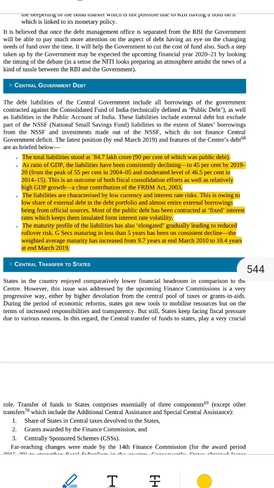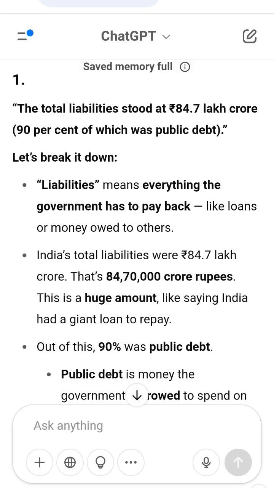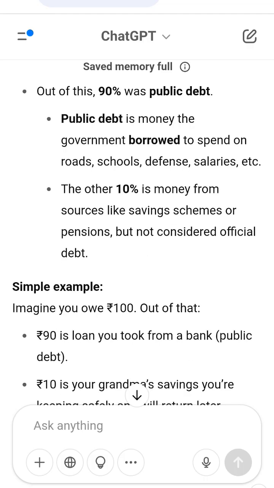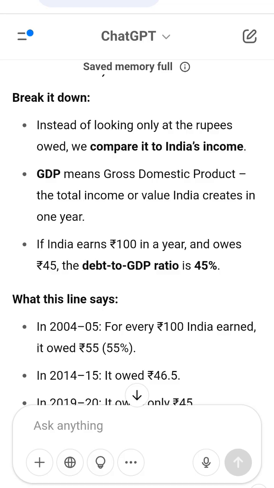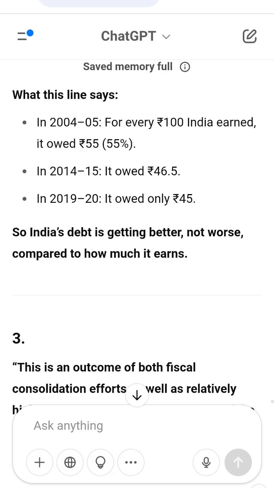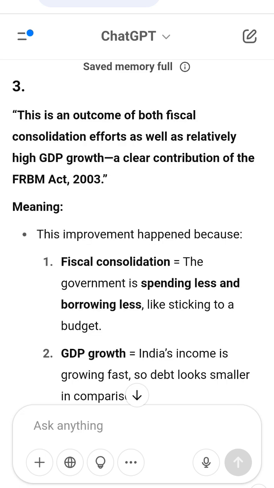Four, special note on the NSSF, the National Small Savings Fund. People deposit their savings in schemes like PPF, NSC, etc. This money goes into the NSSF. Sometimes states borrow from this fund. If that money is used by states or invested, not spent by the centre, then it is not counted as the centre's debt. Example: imagine a piggy bank shared by the centre and states. If the centre didn't touch that money, it wouldn't be fair to say the centre borrowed it.